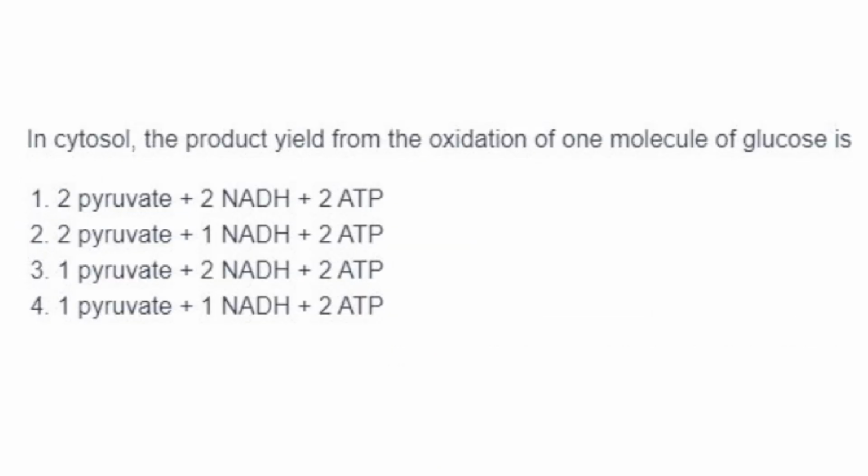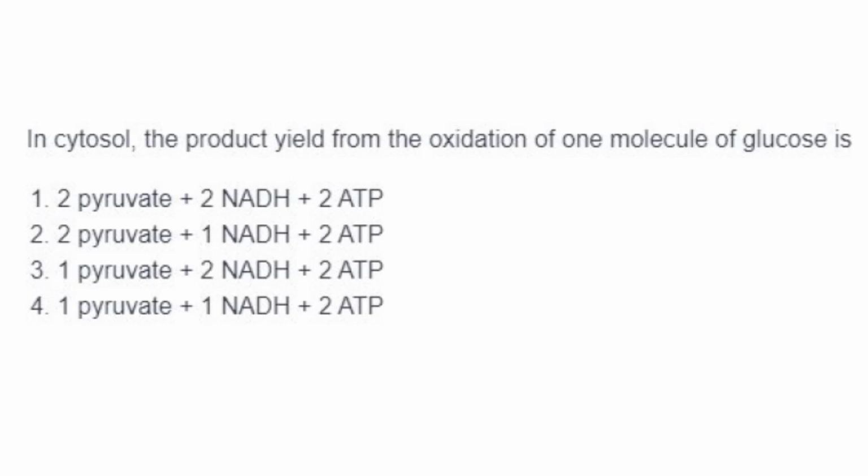Then next one. In cytosol, the product yield from the oxidation of one molecule of glucose is. So one molecule of glucose, you all know, gets split into glyceraldehyde 3-phosphate and dihydroxyacetone phosphate in the glycolysis pathway. So 3 carbon compounds they are forming. Now in the end, when these 3 carbon compounds undergo the further steps of glycolysis, you get pyruvate. Since glucose is a 6 carbon compound, it will yield 2 molecules of pyruvate.